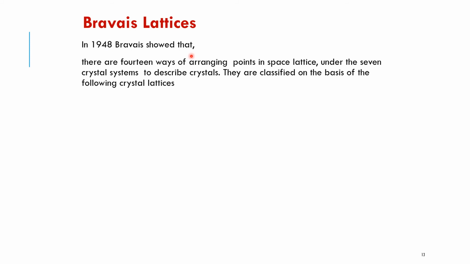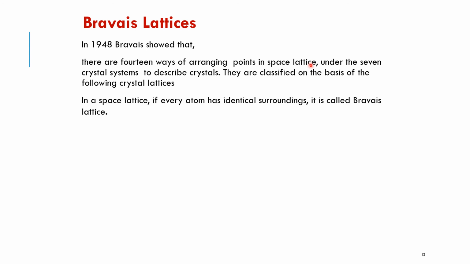Bravais lattice. In 1848, Bravais showed that there are 14 ways of arranging the points in space lattice, under which we get 7 crystal systems. In a space lattice, if every atom has identical surroundings, it is called Bravais lattice.